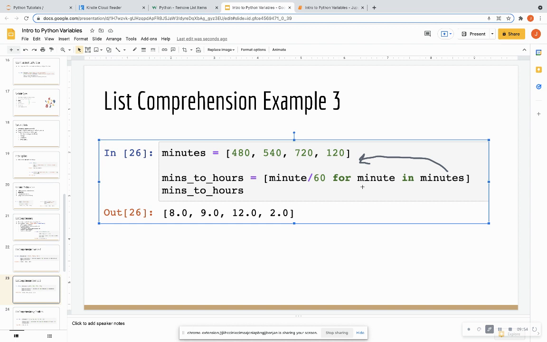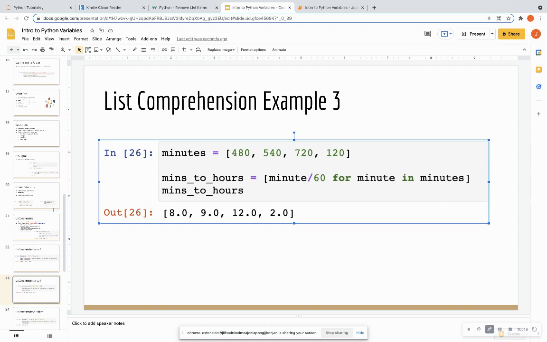And once again, notice that minute is the same minute that's in my function. So this is my function piece. This is my iterable, which is my already established list. And now I see that all of those minutes have turned to hours in my output. Okay. So, those are three examples of list comprehension.